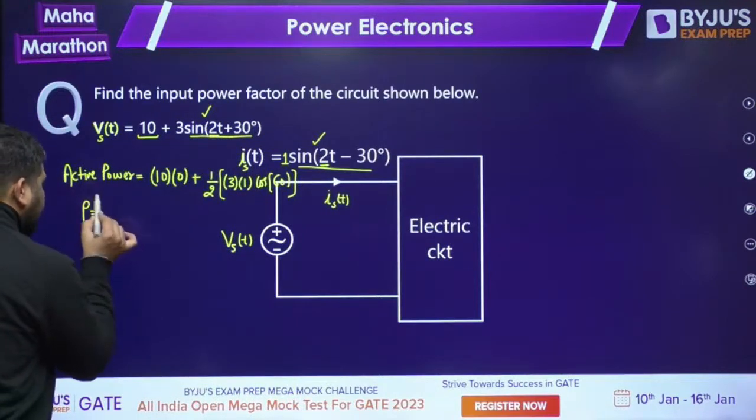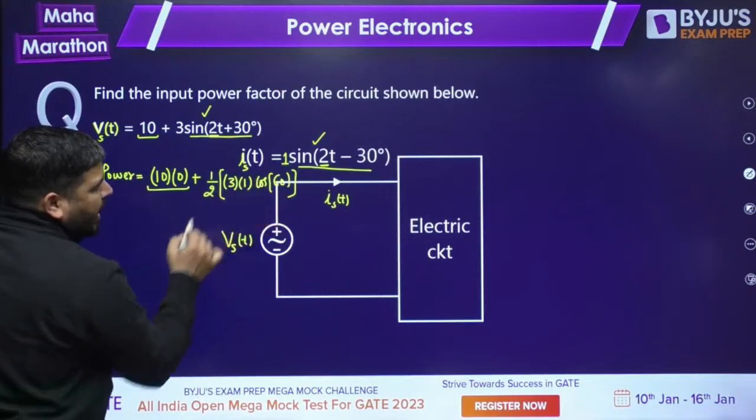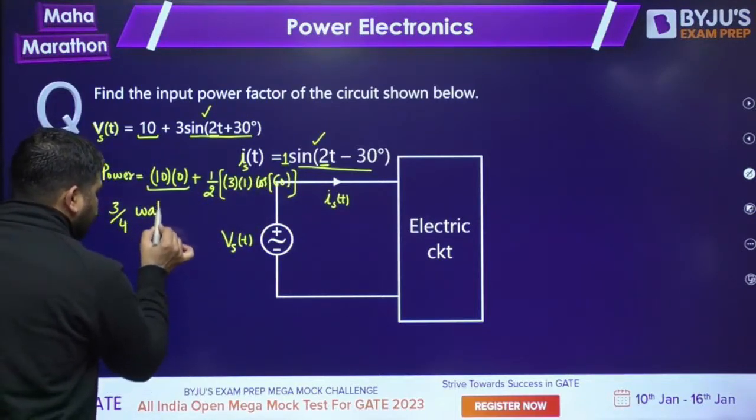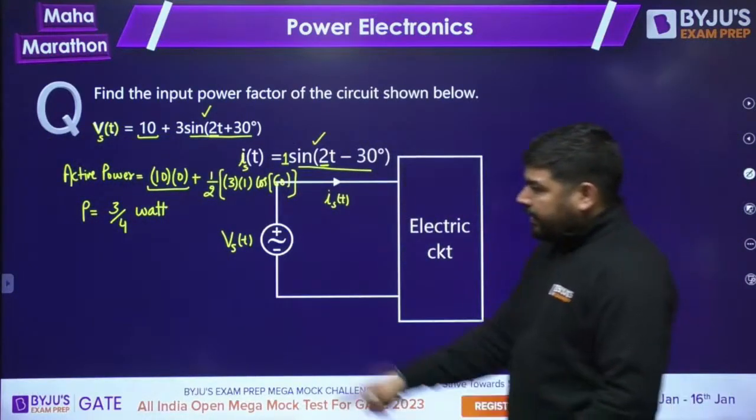So active power P is equal to, this quantity will be 0 plus cos 60, which is half. So it will be 3/4 watt. This will be my active power. I think it is clear. Okay, this is my active power.